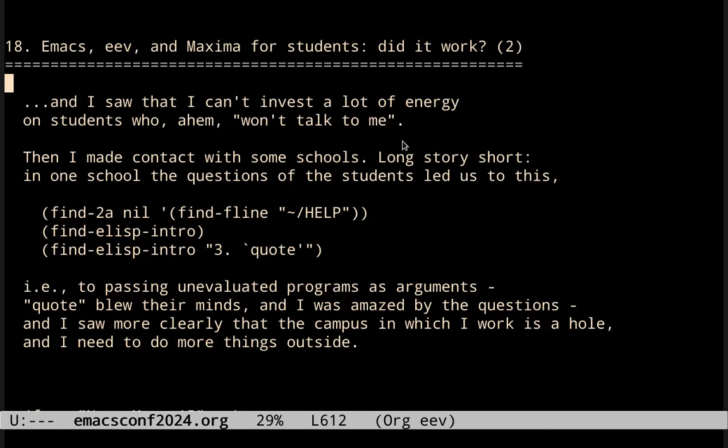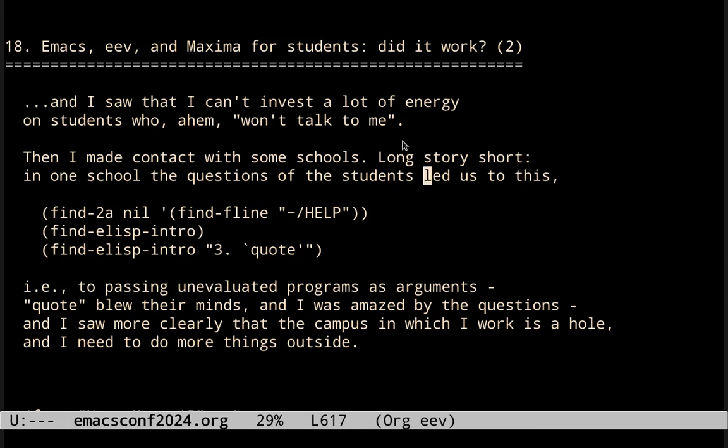So my experiment failed in the sense that I didn't get the feedback that I expected. I only got a fraction of the feedback that I expected. But I learned lots of things. Well, I got very angry, very frustrated, but I saw that I can't invest a lot of energy on students who, as they say, won't talk to me. Then I decided to make contact with some schools, secondary schools, and to make a long story short, in one of the schools, I was very well received.